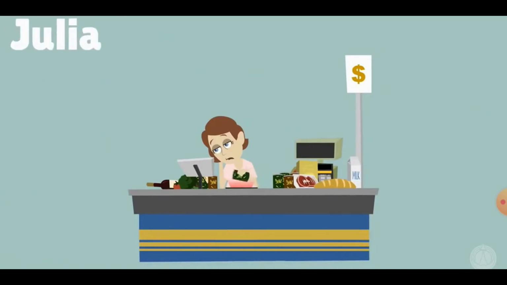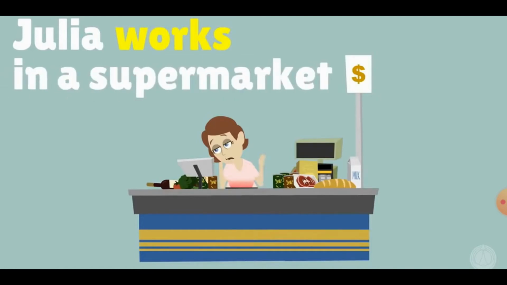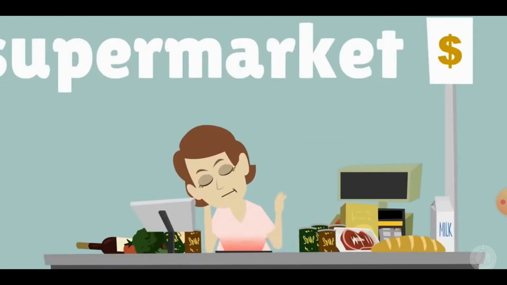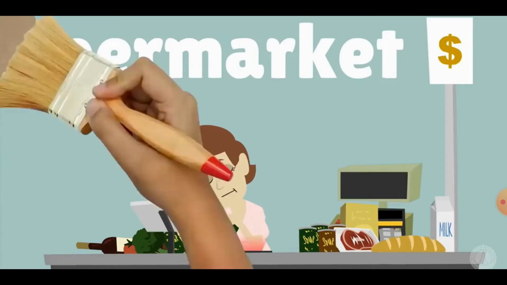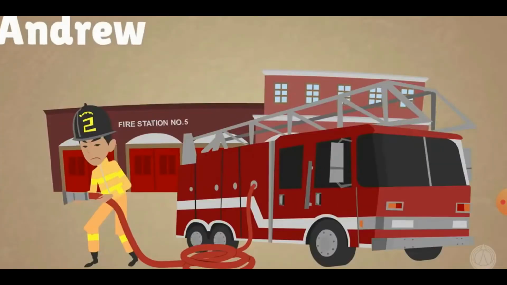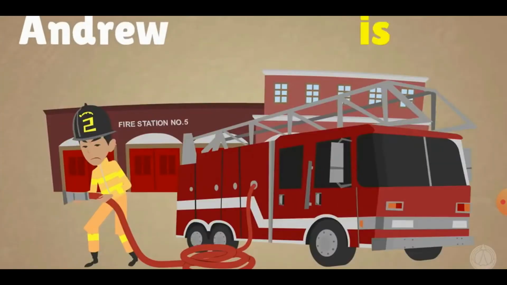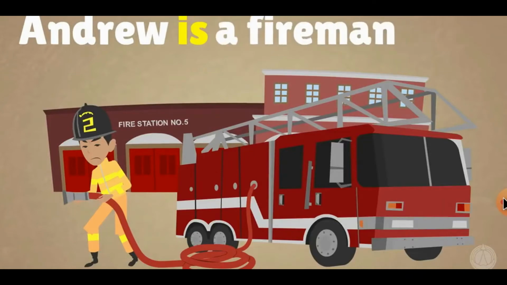Julia works in a supermarket. Andrew is a fireman.